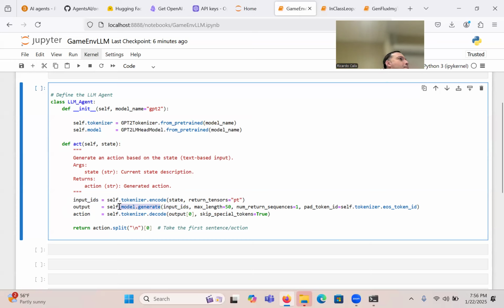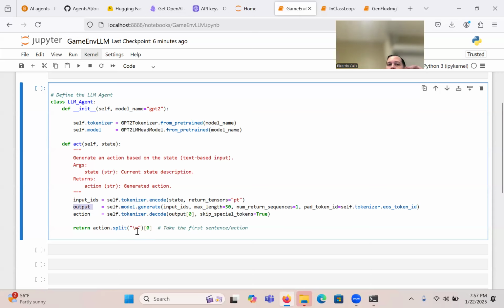Do you guys see that? What does it generate? The output, which is also a sequence of IDs or numbers, integers, 7, 3, 55. If you remember, we did this with our GPT model. We had our numbers in there. Same thing. And then once we have the generated integers, tokenizer.decode given output. This should take the integers and give us text, which essentially is the action, because it's an LLM and that's how it works.